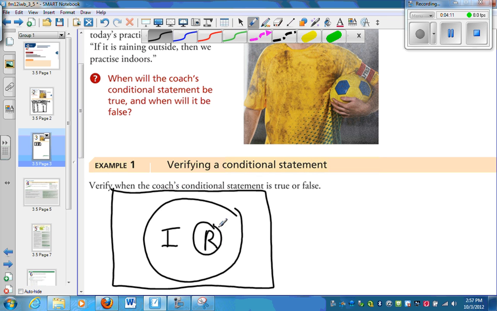So the only reason it's not true is if it was raining and you practiced outside. That would be the only case that this would not be true. So a couple ways, a truth table or a Venn diagram.